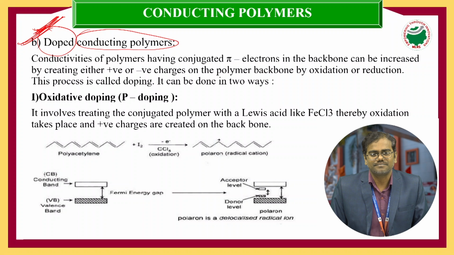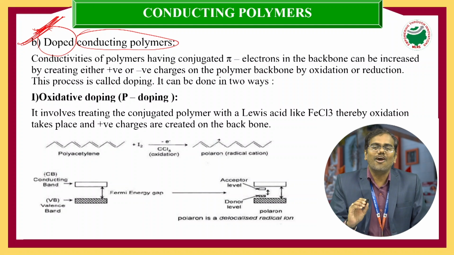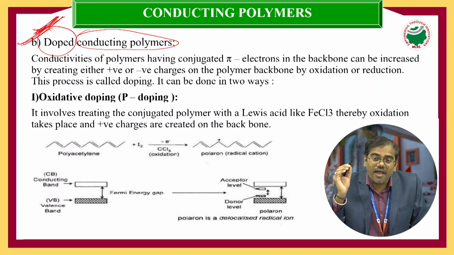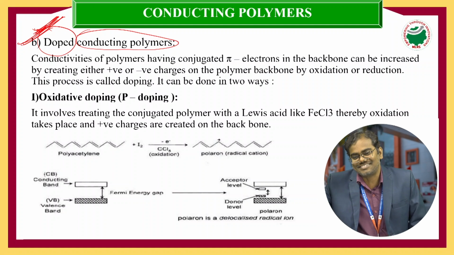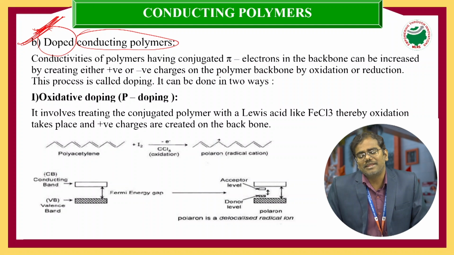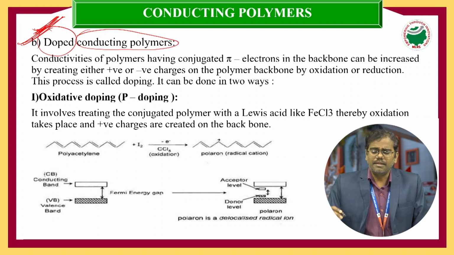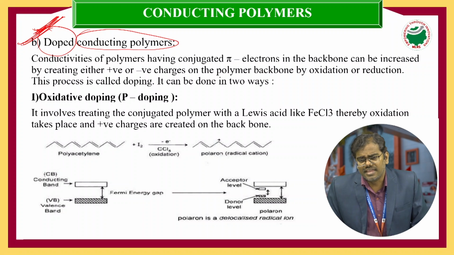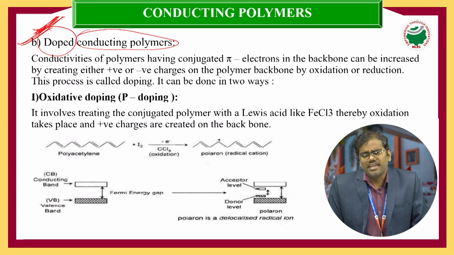My dear students, we can increase the conductance value of conducting polymers by creating positive charges or negative charges on the conducting polymer backbone structure. For example, in solutions, the conductance value mainly depends upon the ions. If the number of ions increases, the conductance value also increases. If the velocity of the ions increases, the conductance value also increases.